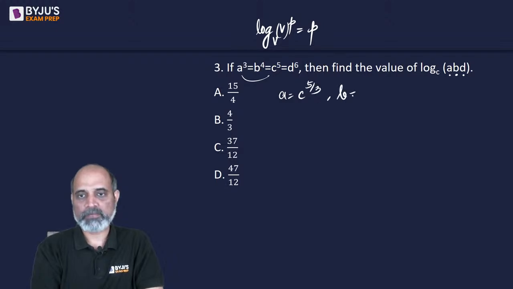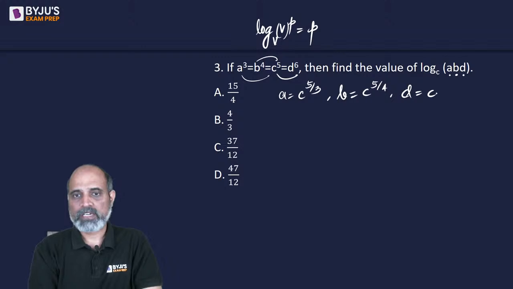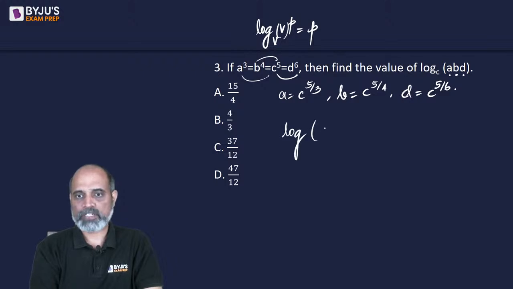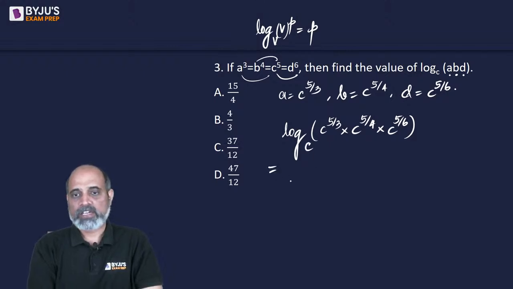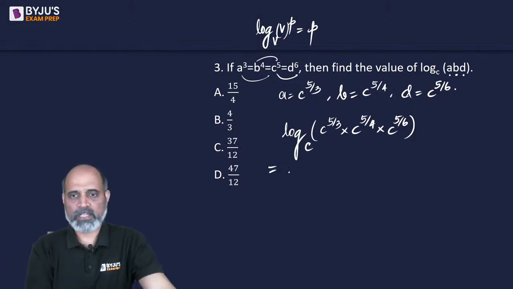We can say that b is equal to c to the power 5 by 4, and d is equal to c to the power 5 by 6. Putting it here, we will get log of a, which is c to the power 5 by 3, into b, which is c to the power 5 by 4, into d, which is c to the power 5 by 6, whole to the base c. Same base is c, so the powers will add.